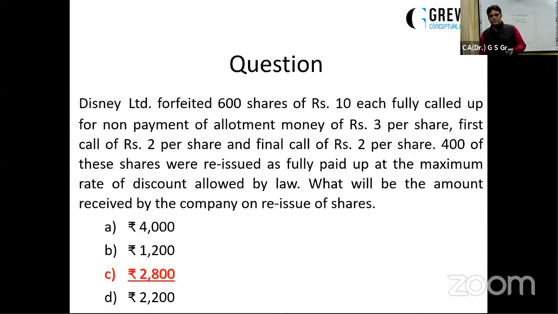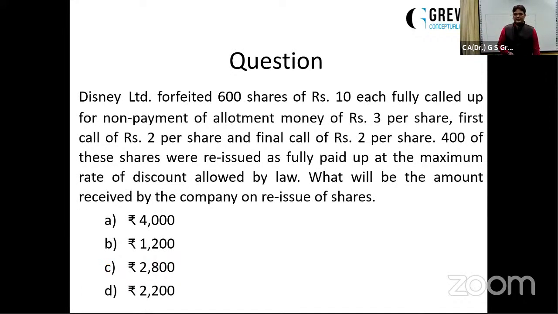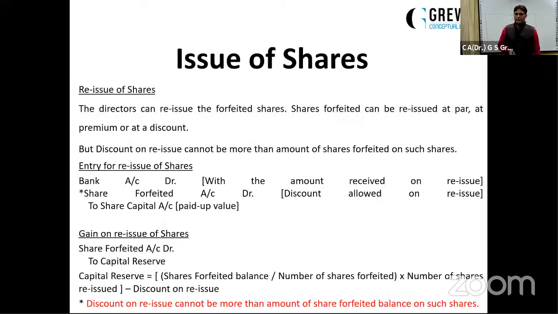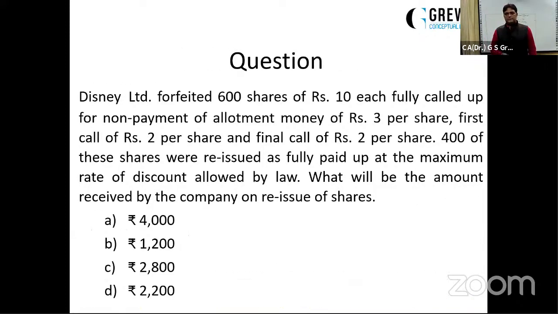Moving on further, just look at this question. A company forfeited 600 shares of rupees 10 each, fully called up, for non-payment of allotment money of rupees 3 per share, first call money of rupees 2 per share, and final call of 2 per share. So it means a total of rupees 7 was not paid. So out of the 10 rupees share, 7 has not been paid. So how much have they paid?